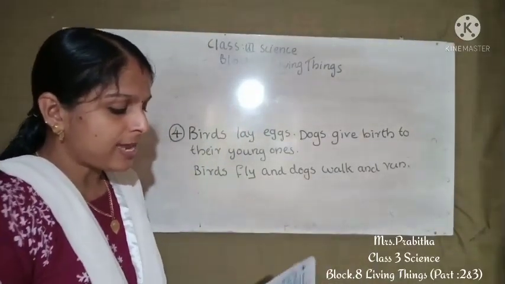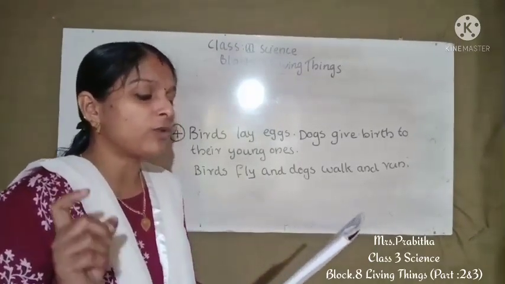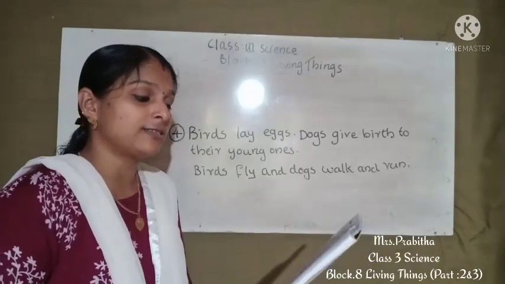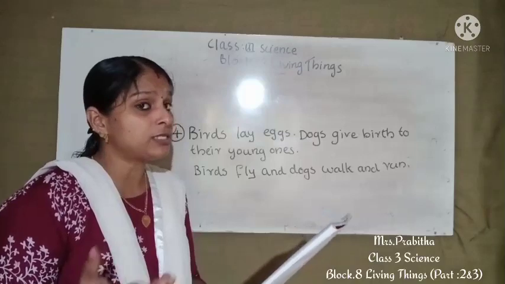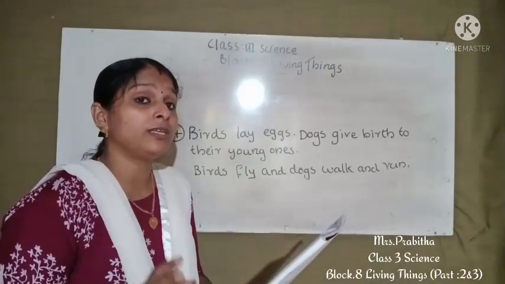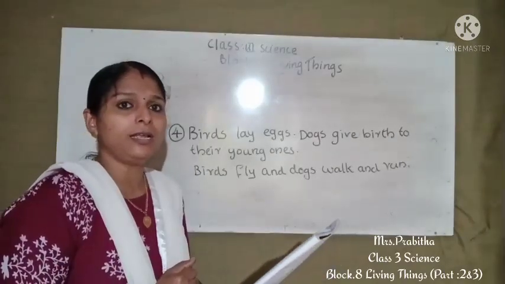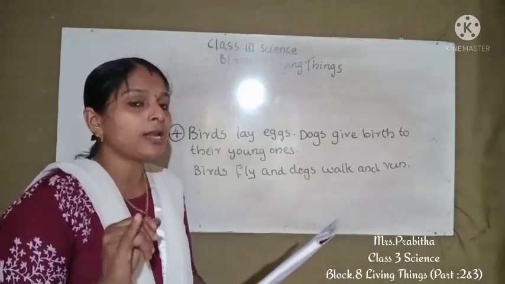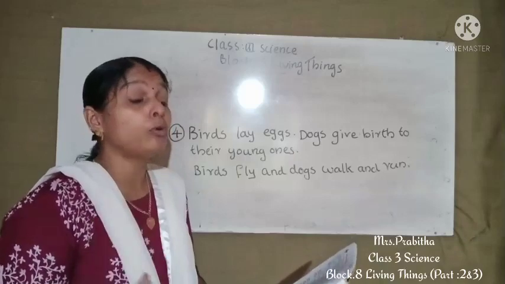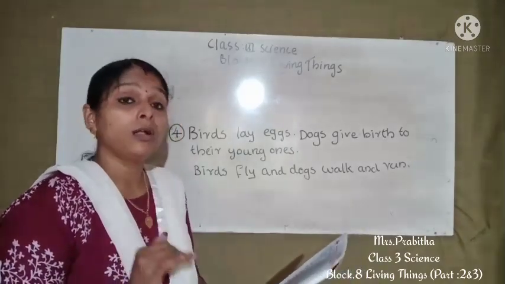So practice question 4 we have to write. A car moves from one place to another. Why is it a non-living thing? So that is the question. A car moves from one place to another place, but why is it a non-living thing? Yes, it is a non-living thing because it cannot move on its own. The car cannot move on its own, and it cannot breathe and it cannot grow also. It needs petrol or diesel to move.